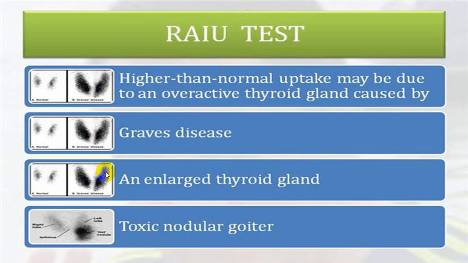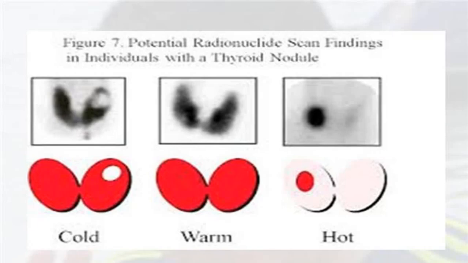You can see a smooth enlarged thyroid gland with increased uptake. Only one part is having an increased uptake, toxic nodular goiter. And as this is a single nodule, it is a toxic single nodular goiter. You can see there is a cold nodule here. This is a warm nodule, this is a hot nodule, single solid nodule. So this is a solitary toxic nodule.